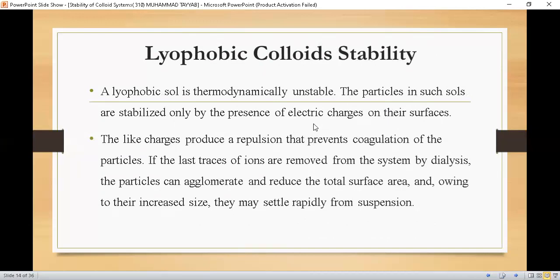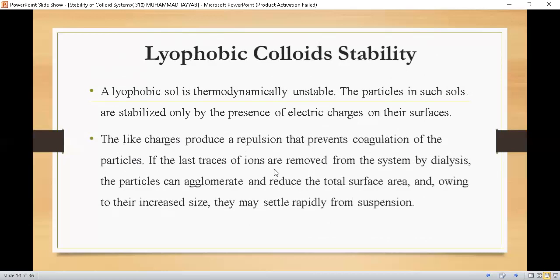So how can we induce electric charge on the surface of the particle? By the addition of ions to the system. You can induce a charge, or by adding some polar functional groups to the solution that would be able to provide charges to the particles that are already present in the dispersed phase. The like charges produce a repulsion that prevents coagulation or flocculation of the particles.